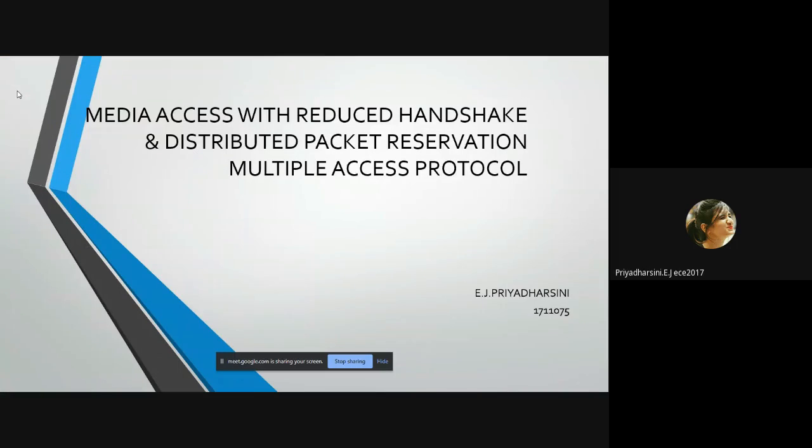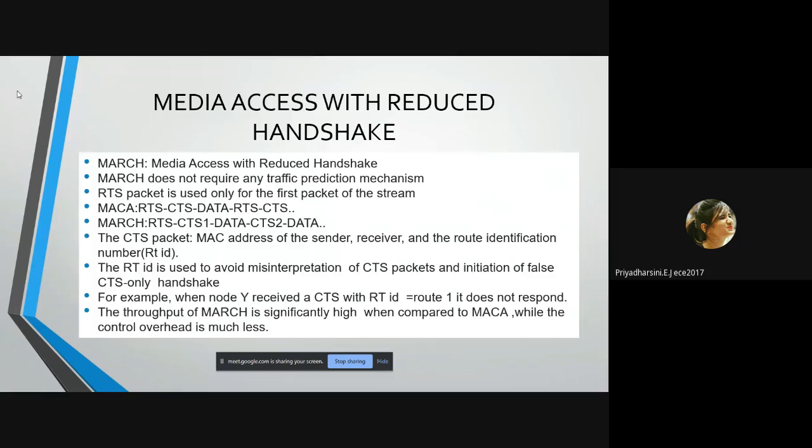Good morning, everyone. I am going to take a seminar on the topic Media Access with Reduced Handshake and Distributed Packet Reservation Multiple Access protocol. First, we are going to see about Media Access with Reduced Handshake.